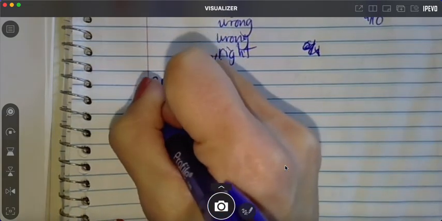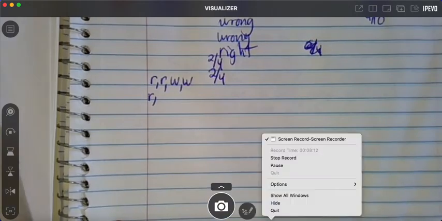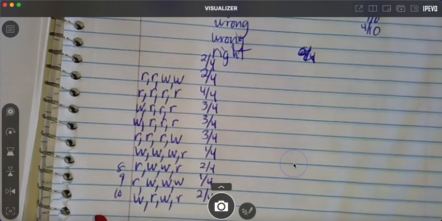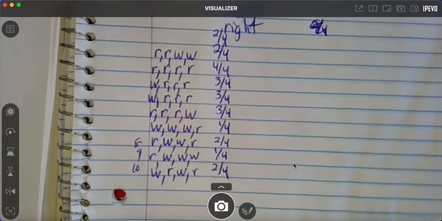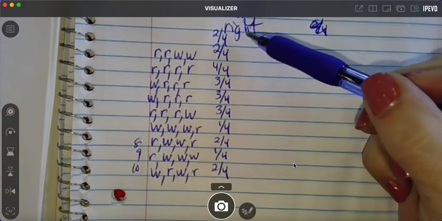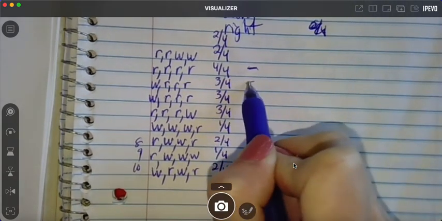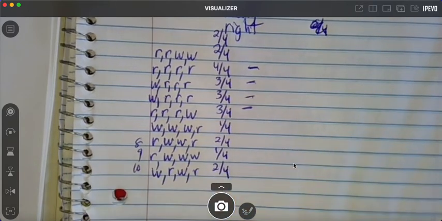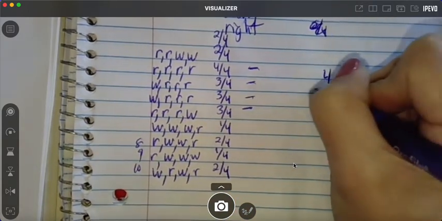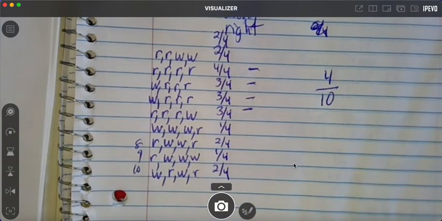Heads. Okay. I'll pause the video and let them see. All right, so we did our experiment 10 times. He flipped this coin 40 times. So did he get at least 3 out of 4? Let's see. Right here, here, here, and here. How many is that? 4 out of 10. So what's the chance of getting at least 3 out of 4 right? 40%. So this was an experiment. It's just experimental probability. Do y'all see that that's what they were wanting us to do? Yeah, you can define any kind of experiment.